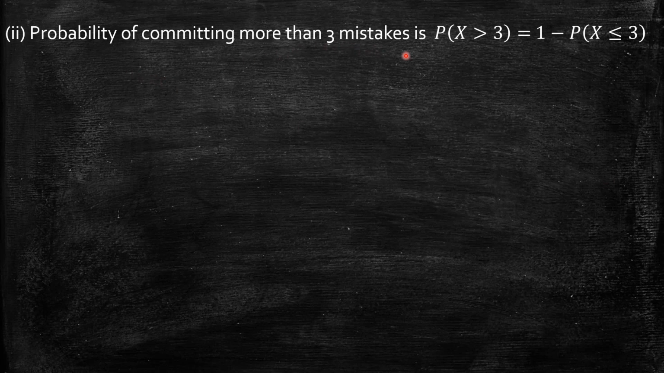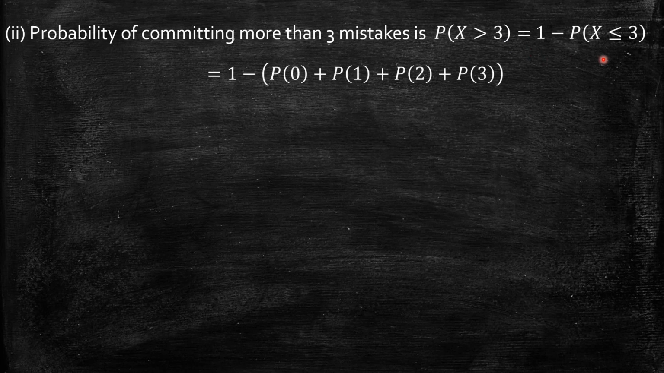The next is more than 3 mistakes. Probability of committing more than 3 mistakes means P of x greater than 3. More than 3, not more than or equal to 3, is the complement of x less than or equal to 3. So I can write it as 1 minus probability of x less than or equal to 3. So this gives 1 minus P of 0 plus P of 1 plus P of 2 plus P of 3, where the probability function is 3 power x exponential minus 3 by x factorial, and exponential minus 3 is constant throughout, so I can take it out.